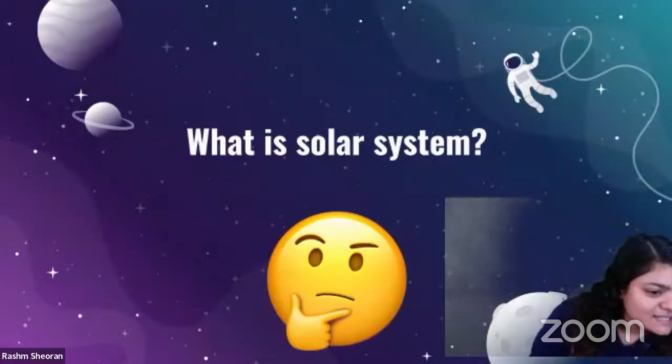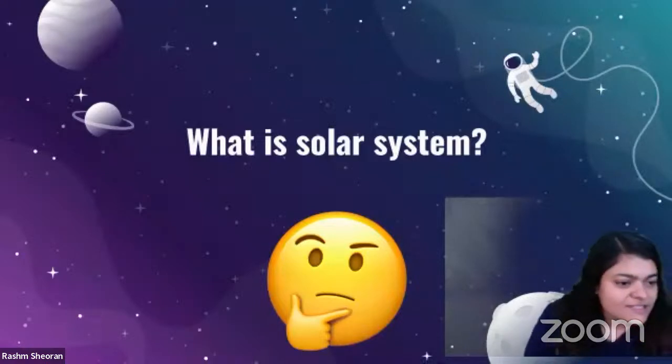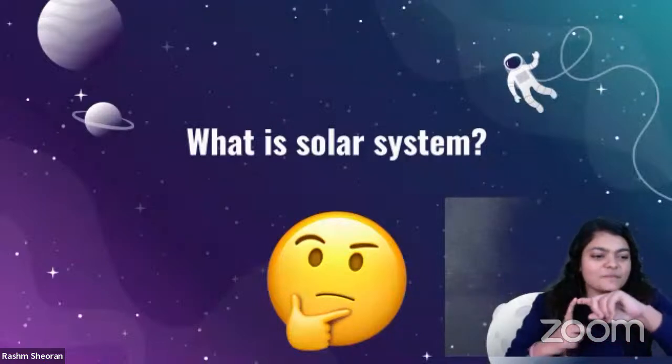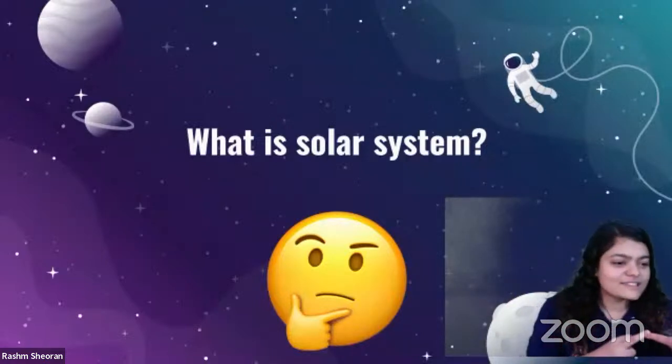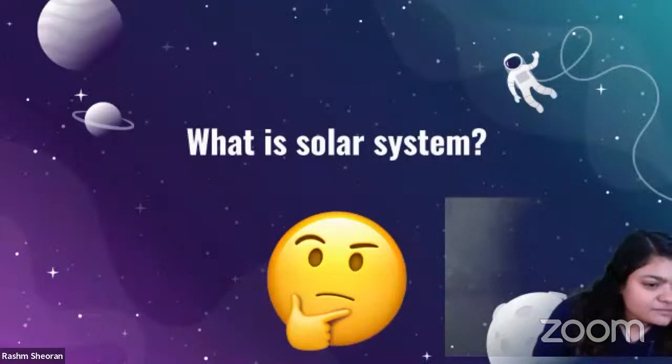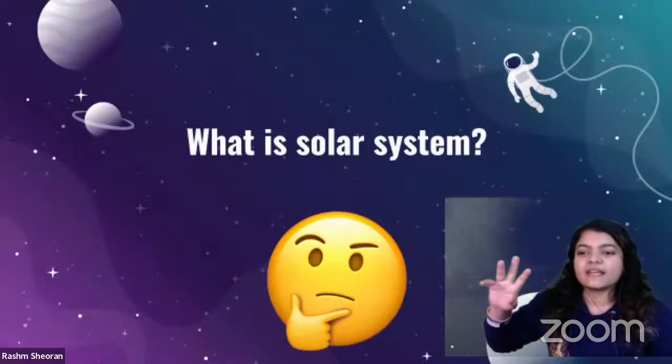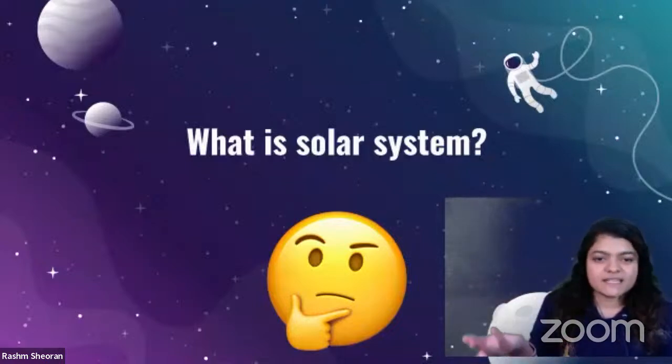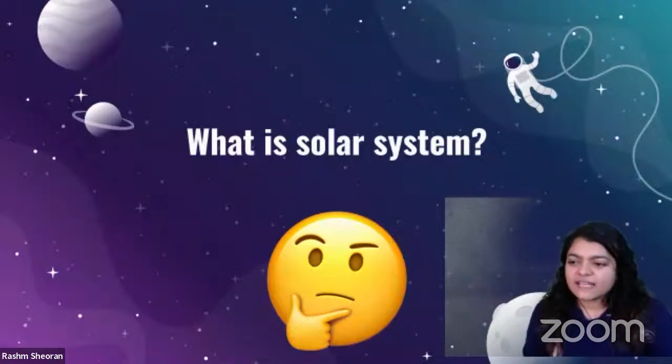Planets in sun, yes. So Bhagya Lakshmi, physical science, they are telling us that planets are present in solar system, sun is present in solar system, and solar system has 8 planets, KGBV, Bhutpur. So both of them are right. We have planets. How many planets? 8. And we have sun. Is there anything else which is also present in the solar system apart from the sun and planets? One sun, 8 planets, nine things. Is there anything else in a solar system?